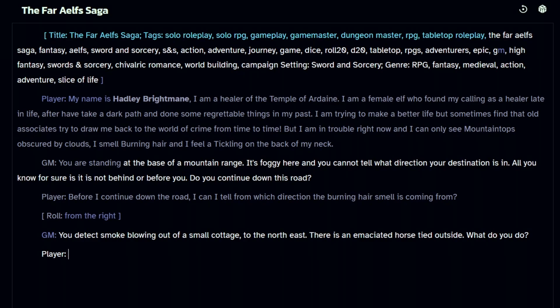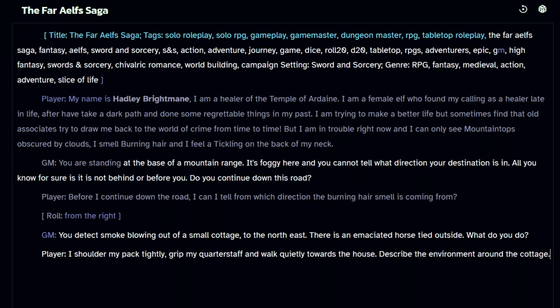So I'm going to tell it. I wanted to give my character some pack or some kind of weapon, so I've given her a quarterstaff. If you were using something like D&D 5e, you would just indicate in the text whatever it is you've given your character from her character sheet.